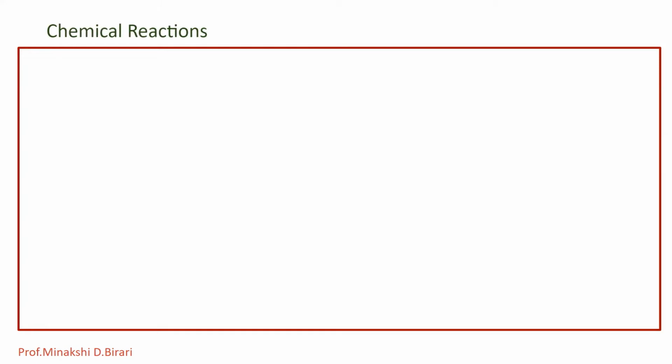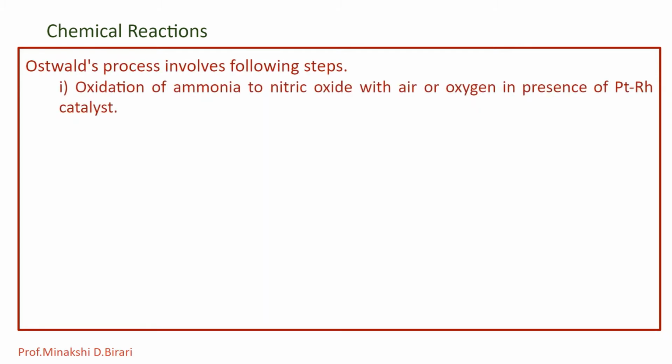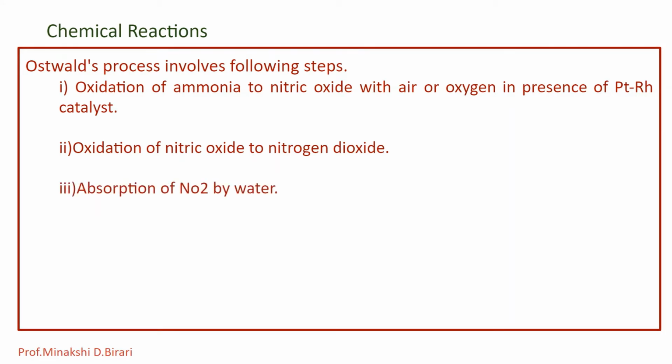Ostwald's process involves the following steps. First, oxidation of ammonia to nitric oxide with air or oxygen in the presence of platinum rhodium catalyst. Second, oxidation of nitric oxide to nitrogen dioxide. And the third step, that is absorption of NO2 by water. The last step can be carried out in air.